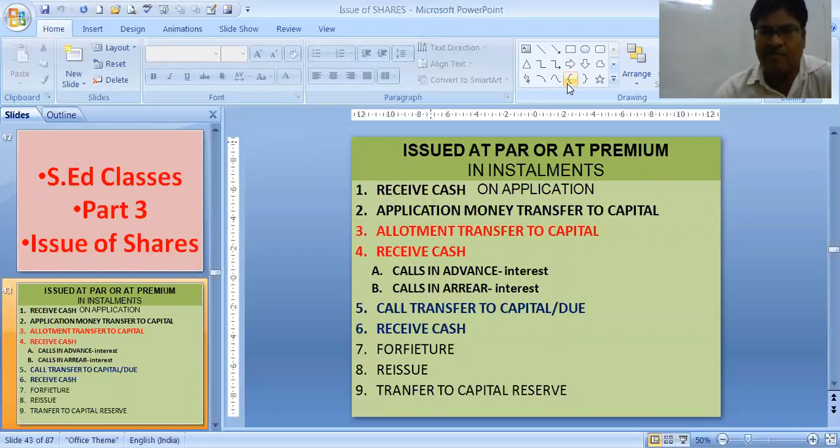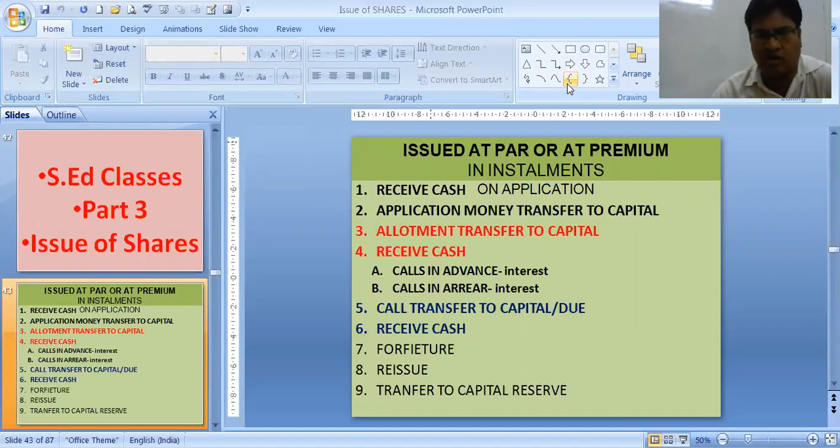That means the entire money of the capital is not received at once, but at intervals, in installments. The installments are termed as application money, allotment money, first call, second call, third call, and so on. But generally in the sum we get application money, allotment money, and first and final call money. When I use the word final call, it means there is a last call.